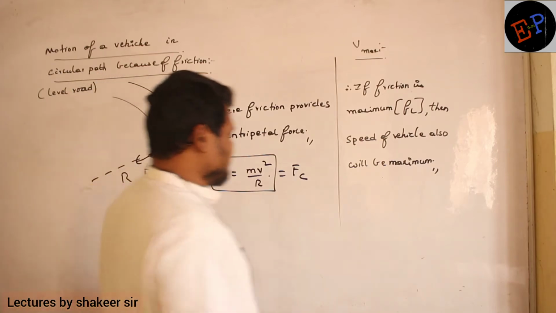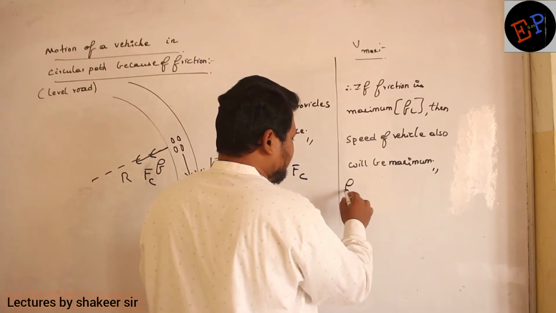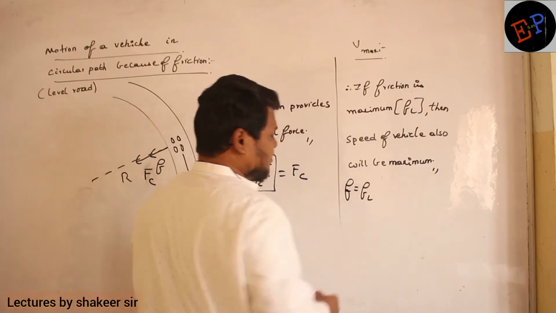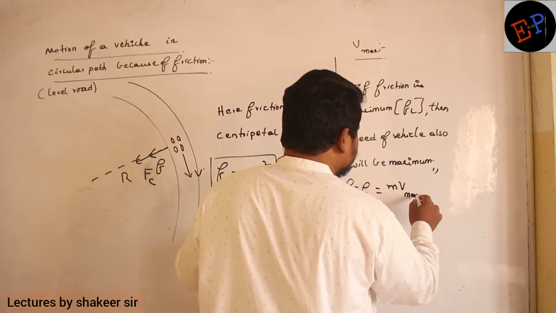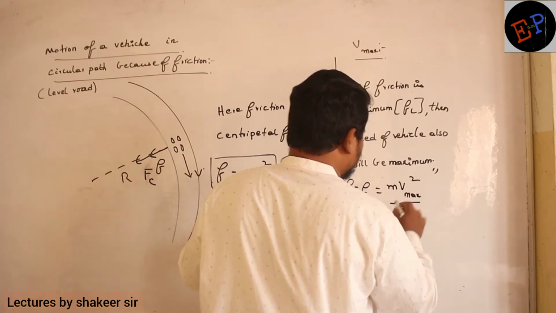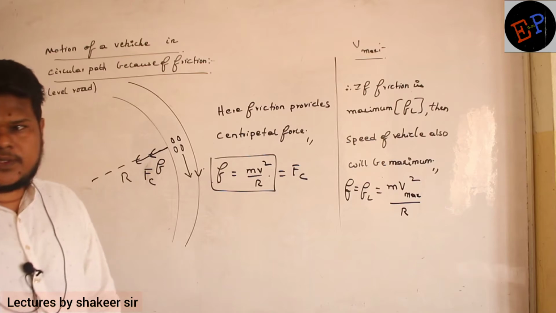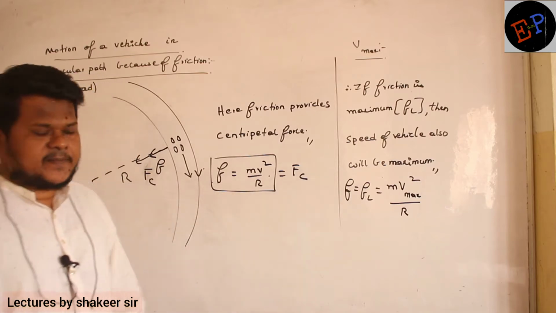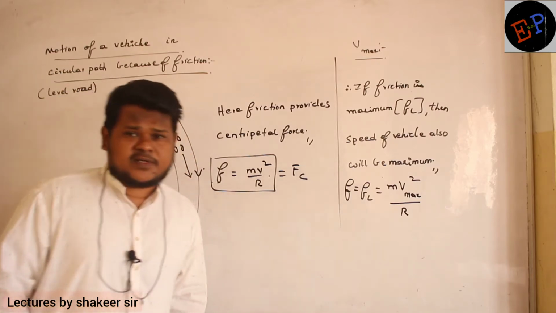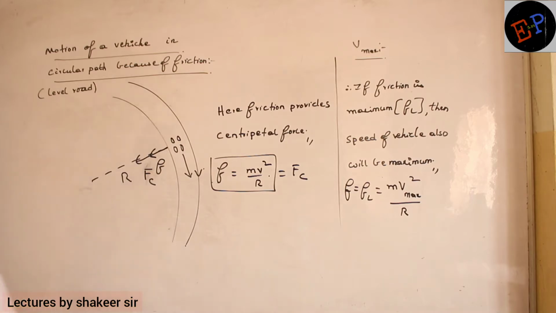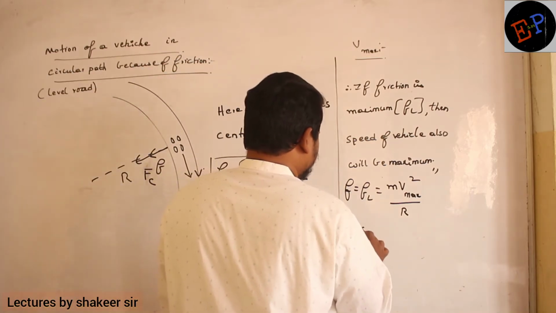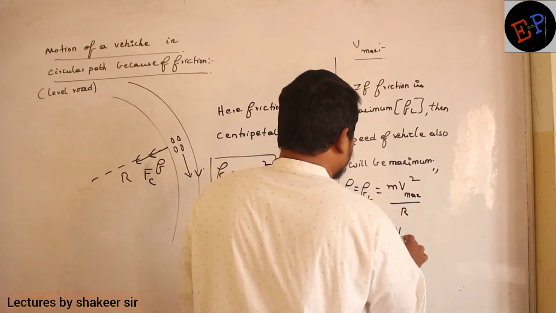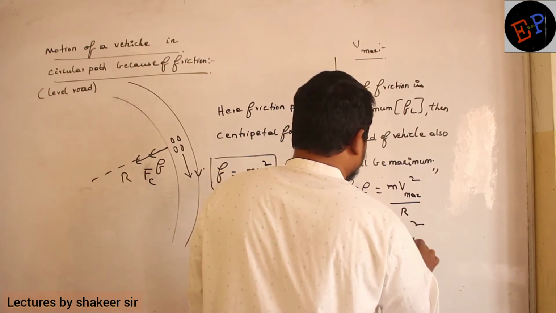Okay. Now write the same equation here. Instead of friction, I will write limiting friction. And limiting friction is equal to mv maximum square divided by r. This is the equation I can write now. Instead of velocity, I will write maximum velocity. Now in this condition, can you say what is FL? Limiting friction is how much? What is the formula for limiting friction? Mu s into N. This is equal to mv max square divided by r.